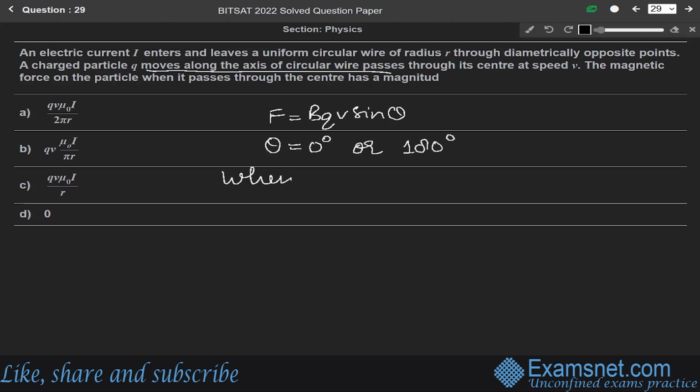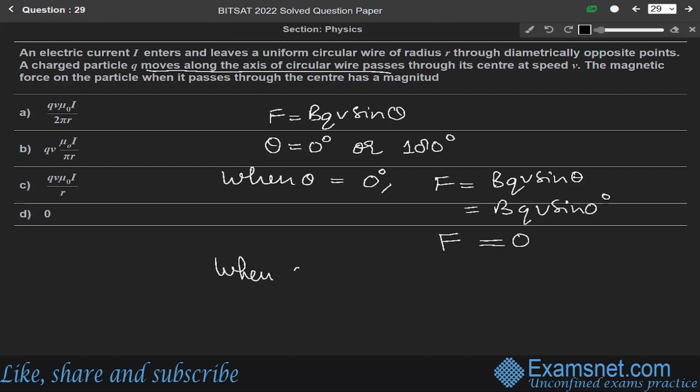When theta equals 0, F equals BQV sine 0 degrees, and sine 0 is 0, so F will be equal to 0.